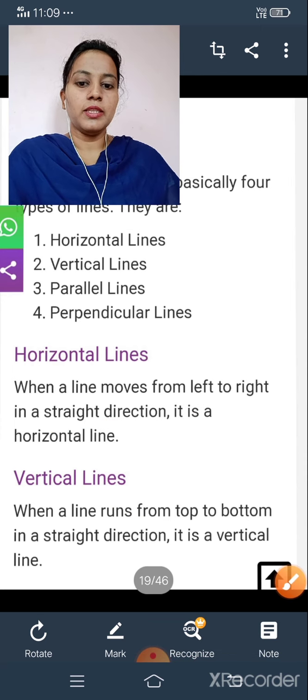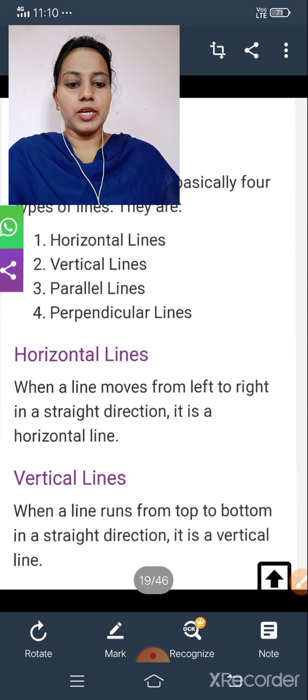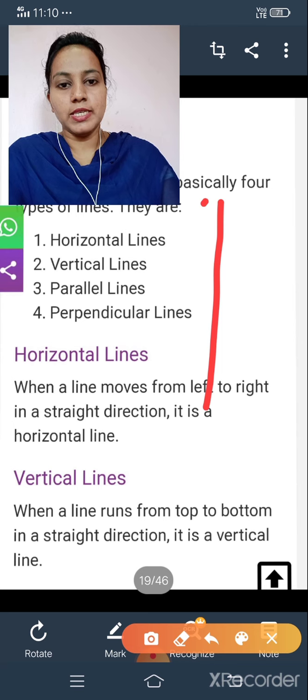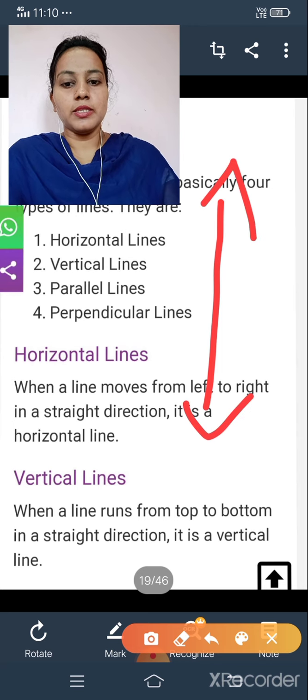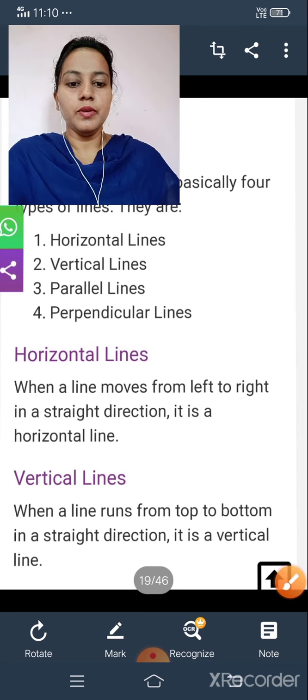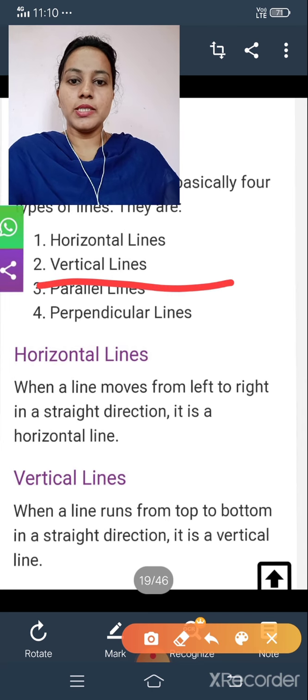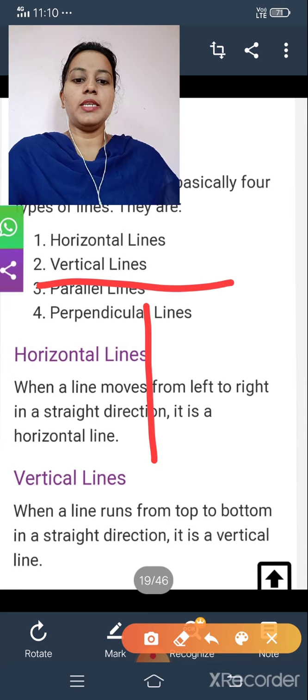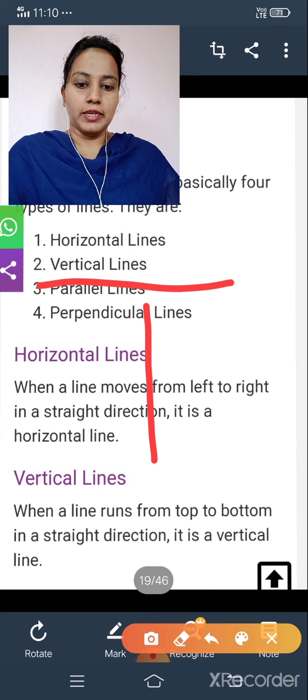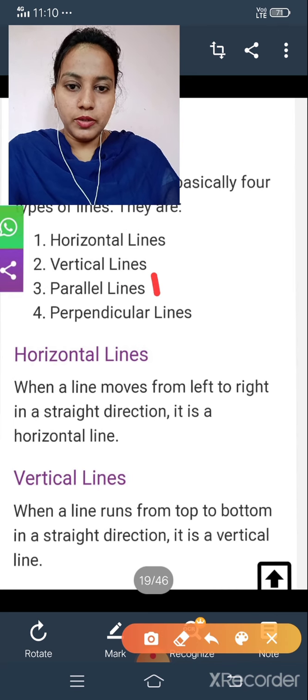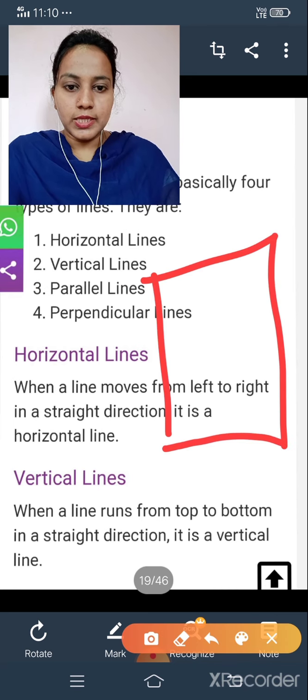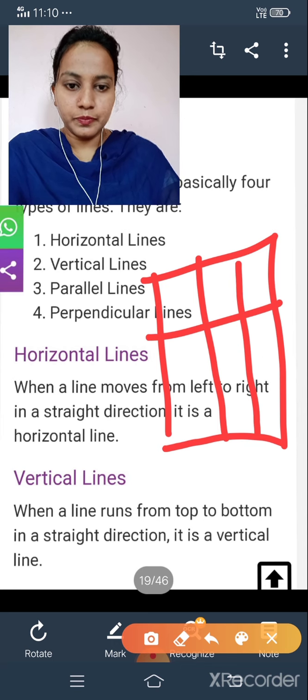And the second one is vertical lines. When a line runs up and down in a straight line, this is called a vertical line. This is called horizontal, and this one is vertical line. Is it clear? Okay, see here in this box some lines are there.